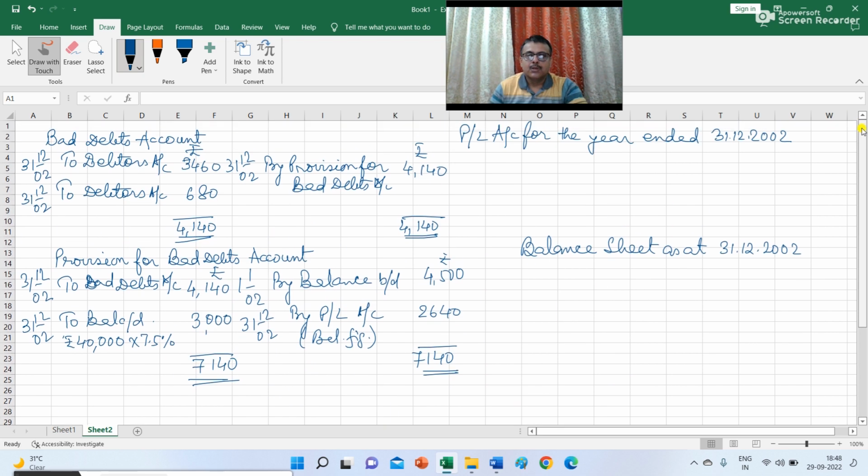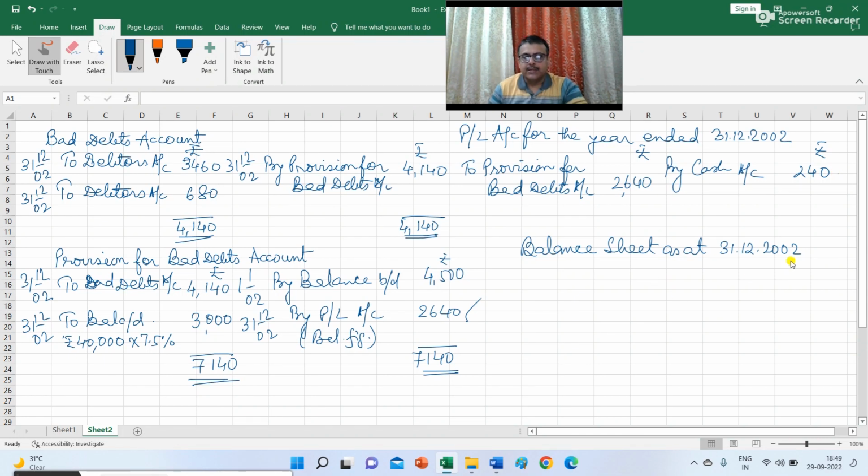Any bad debt recovery will be debited to cash account and credit will be given to profit and loss account. So this is the abstract of profit and loss account for the year ended 31st December 2002. You have to debit the profit and loss account with the amount of provision required, to provision for bad debt account, 2,640. This is the figure that will be transferred to profit and loss account, and credit will be given for bad debt recovery, by cash account 240.